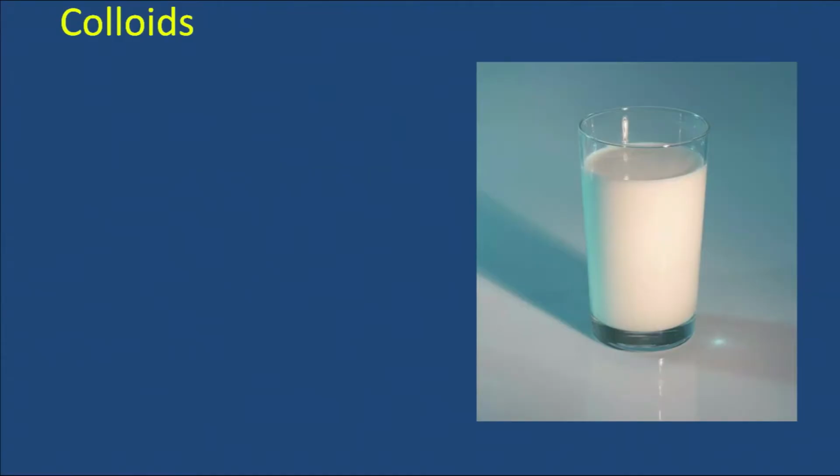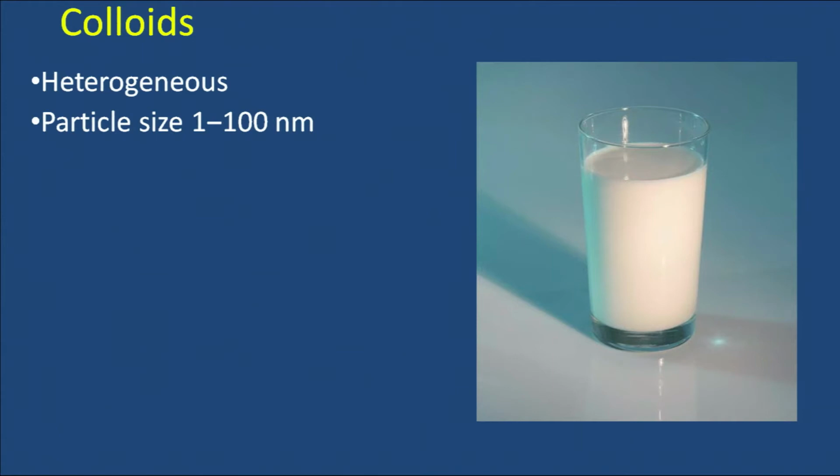So, here you can see a milk sample. Milk is an example of a colloidal system. What are the main properties of colloids? Number 1, they are heterogeneous in nature. Heterogeneous means that composition is not the same throughout. Then second thing is particle size is now bigger than in case of solutions. Particles of the colloidal systems, their size is between 1 to 100 nanometer.